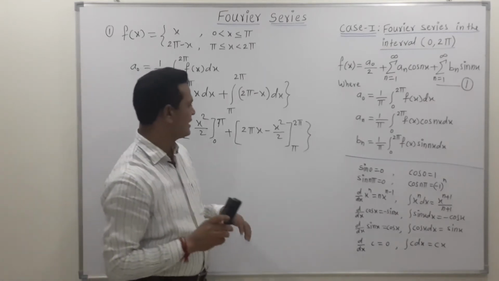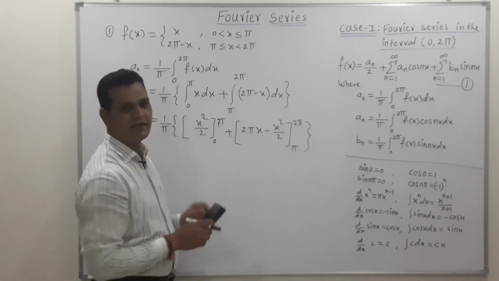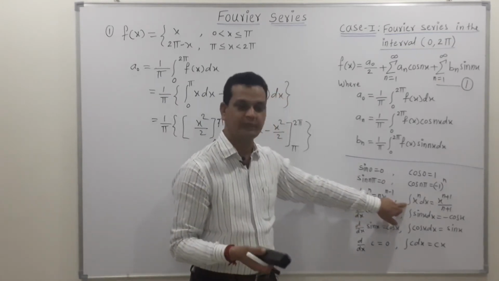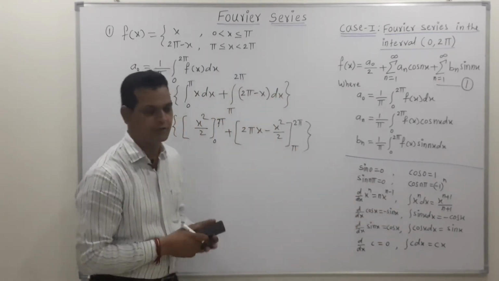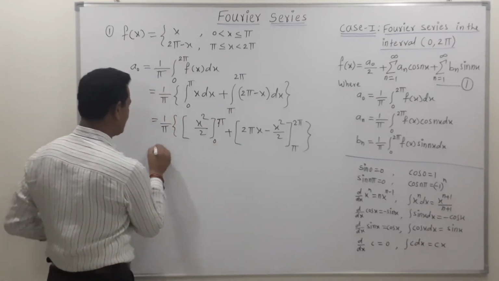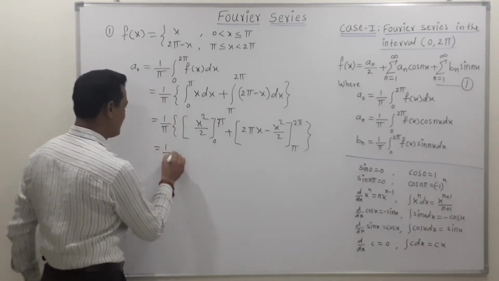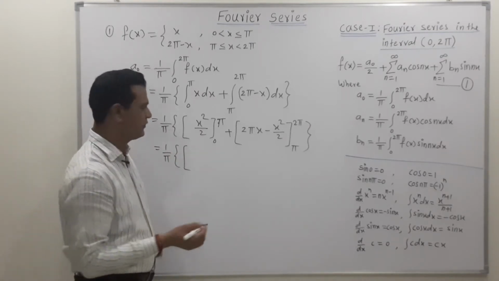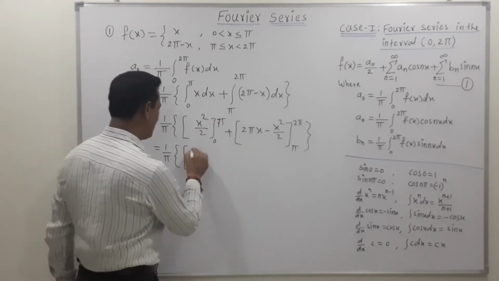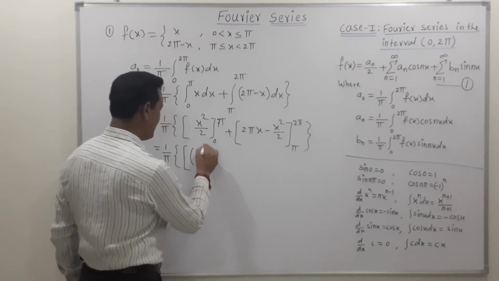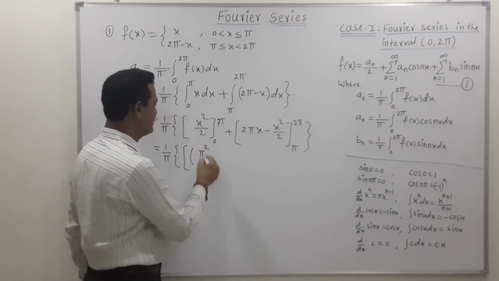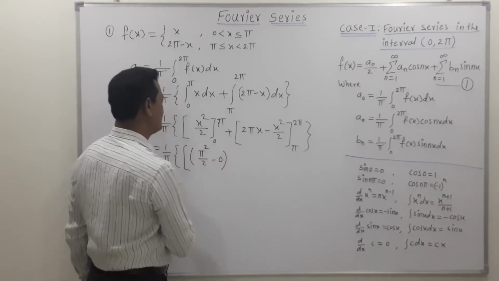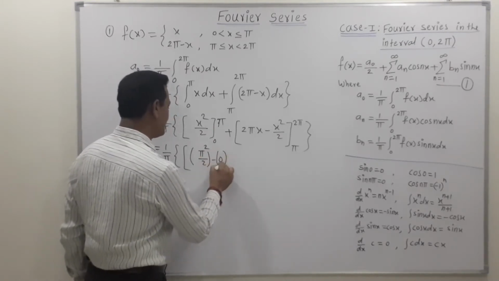So friends, please try to understand that whenever we are finding the value of a naught, this is the only result which is applicable in most of the examples for finding the value of the first coefficient. Now let's simplify this. We get 1 upon pi in bracket. We are putting the value of the upper limit, so write down one curly bracket. In circular bracket, this is pi square upon 2 minus 0, the upper limit and the lower limit.